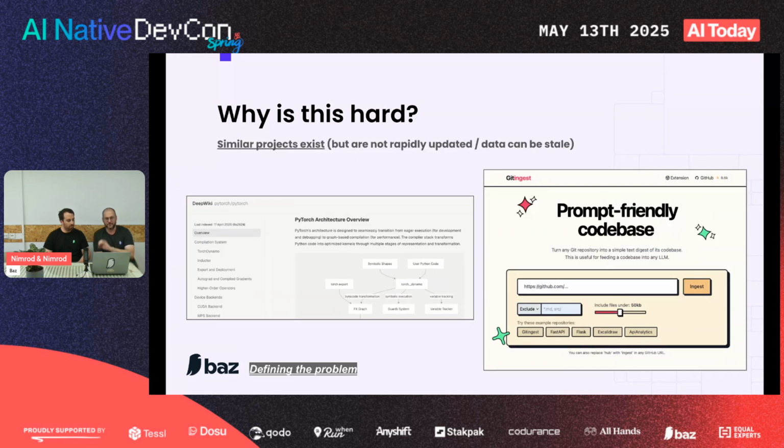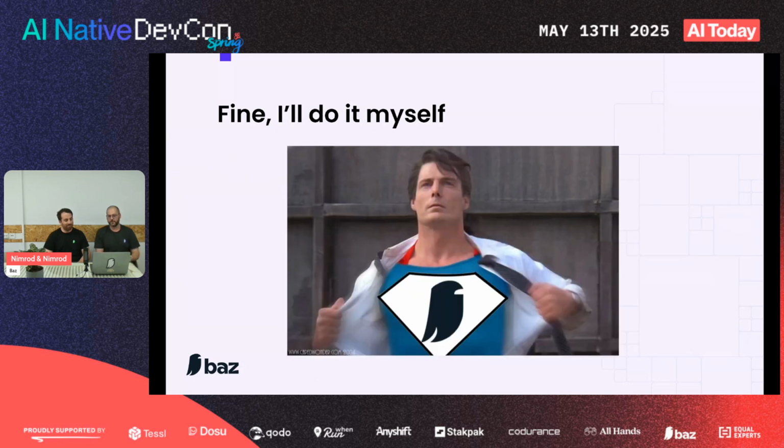At this point, it is worth mentioning, there are some honorable mentions. There are very famous projects that do exactly this thing. They take entire repositories and they summarize them. On the right, we can see Git ingest. On the left, we can see Deep Wiki. And we encourage you to go and check them out. But if you do, you might see that oftentimes the data is a bit stale. It's usually not up to date, and probably because of the reasons we just listed. And so we understood at that point, we'll just have to do it ourselves.